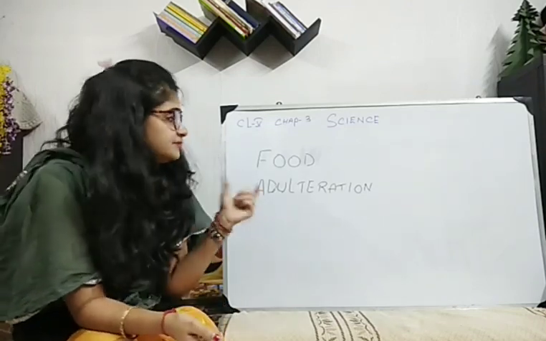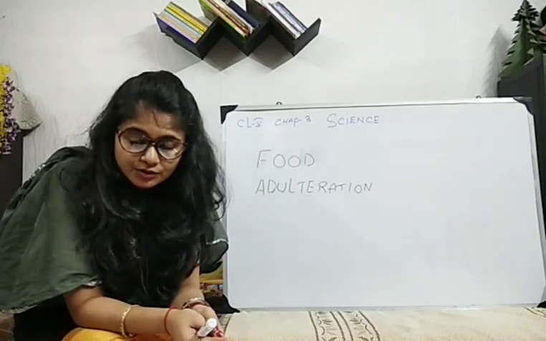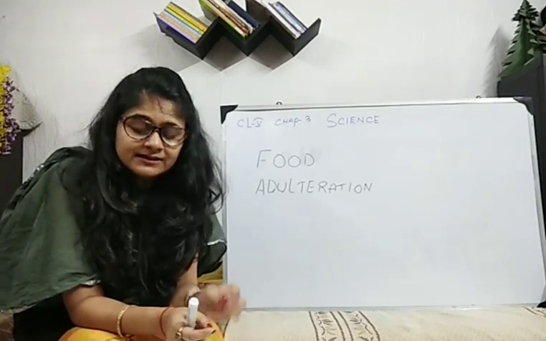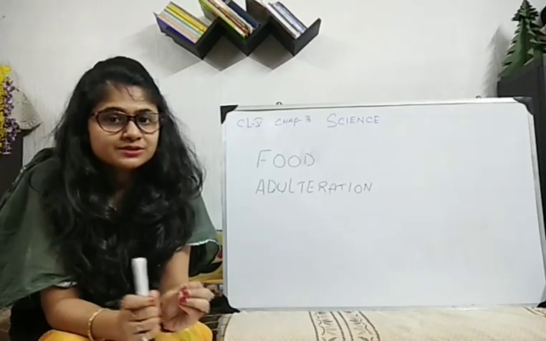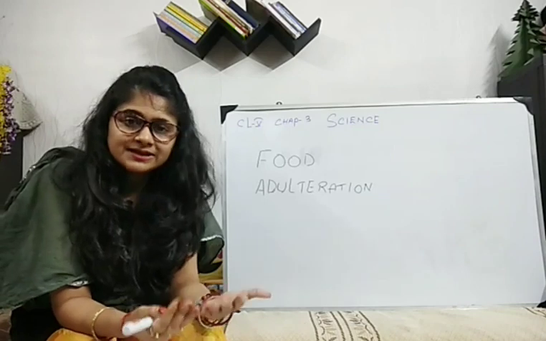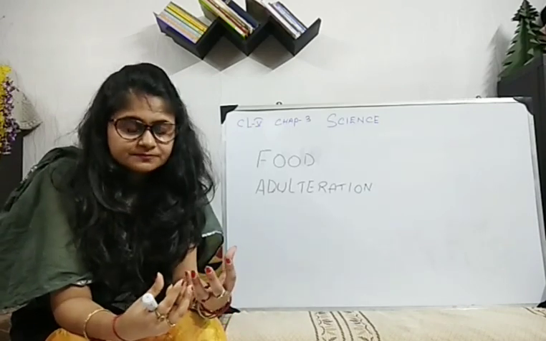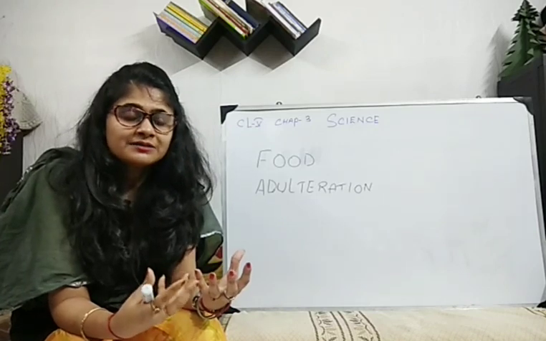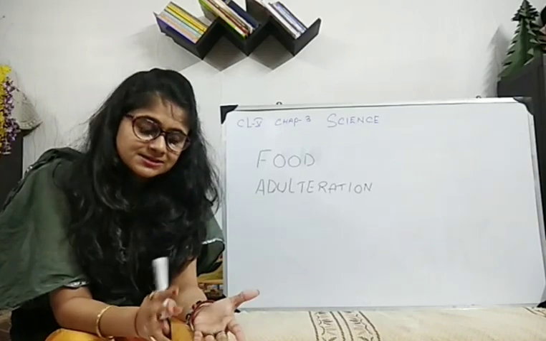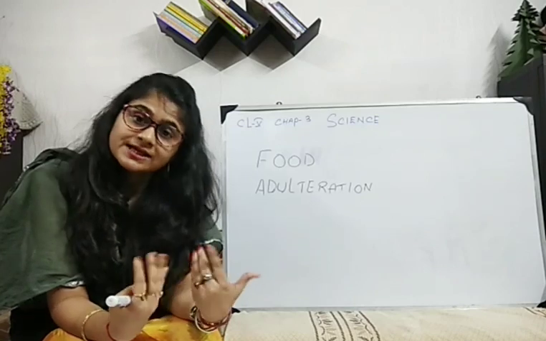So this term actually refers to the action of making food or drink impure and unsafe by adding unwanted substances to it. Now, what does this mean? This means that sometimes some food items are mixed with impure substances, and once it is mixed, when they sell it to us, we get it in that form.